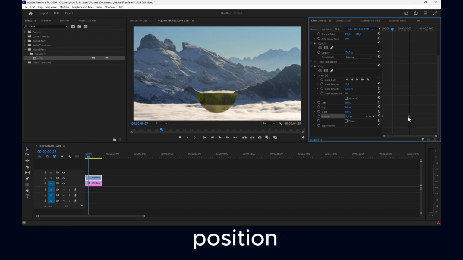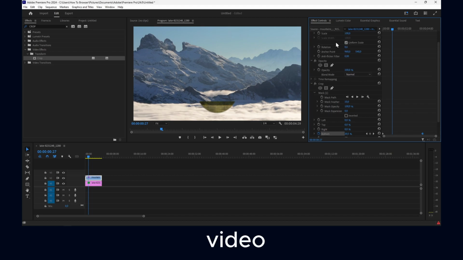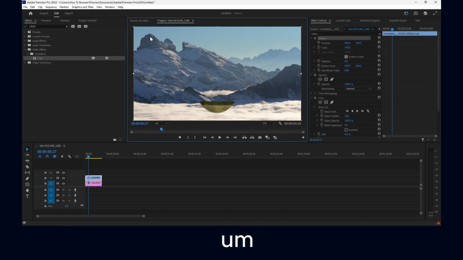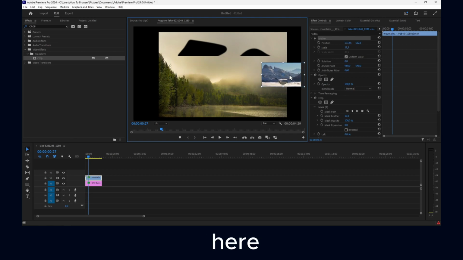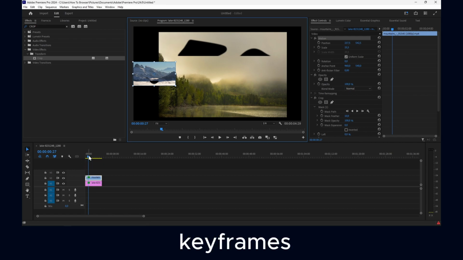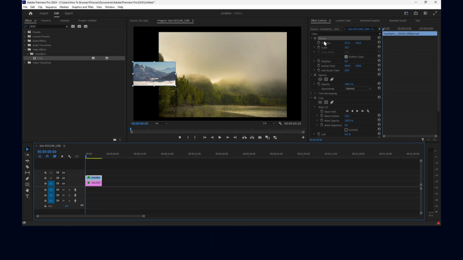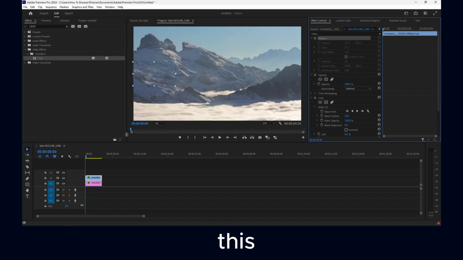Keyframes just change the position. You can keyframe, let's say, this video. We're going to click on motion, and I'll resize this. If you want this video to move from here to here, you just use a keyframe. That's why keyframes are very useful, very important. So if you want to keyframe, click on the icon alongside the name.